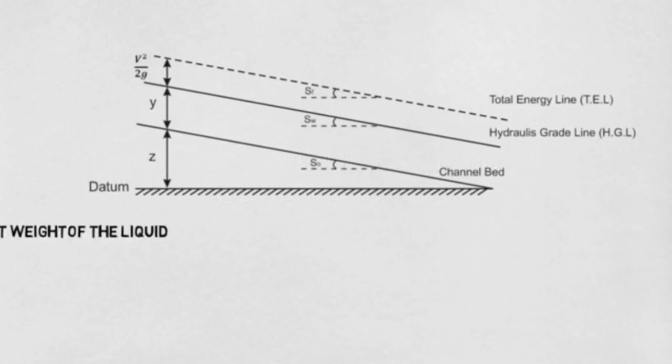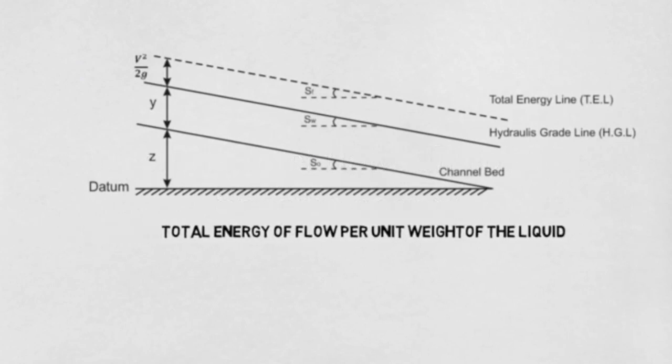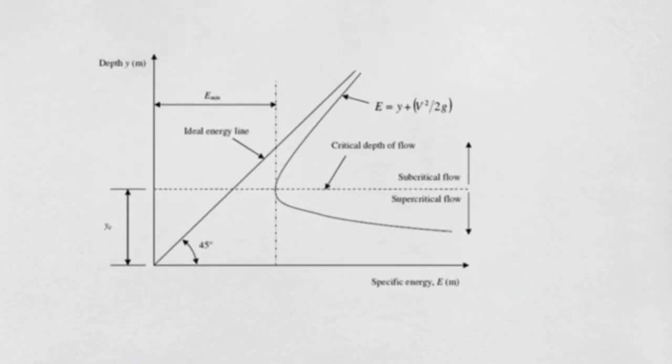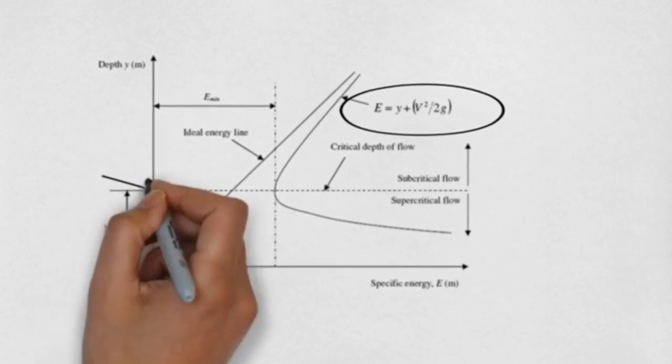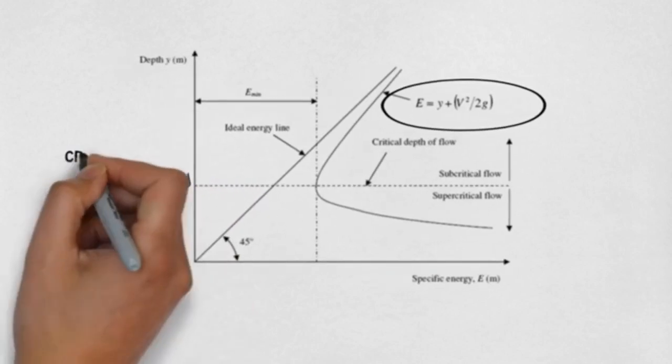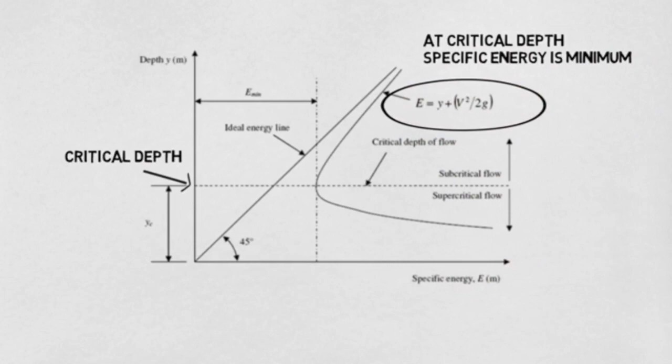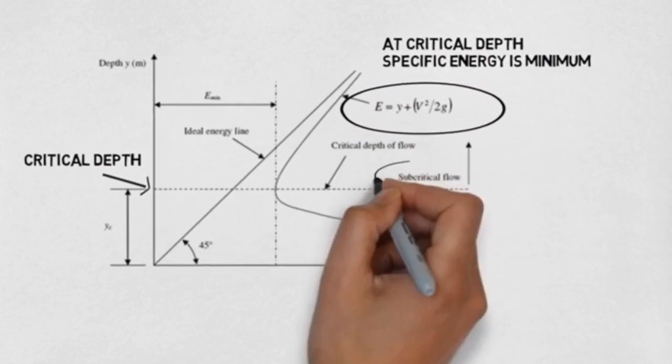Specific energy is nothing but the total energy of the flow per unit weight of the liquid. In this case, the liquid is water. When we plot a graph between the depth of the flow and the specific energy, this is what we get. The curve on the right represents the ratio of specific energy in respect to the depth of flow. The dotted line represents the critical depth of flow. The critical depth of flow is where the specific energy is minimal.